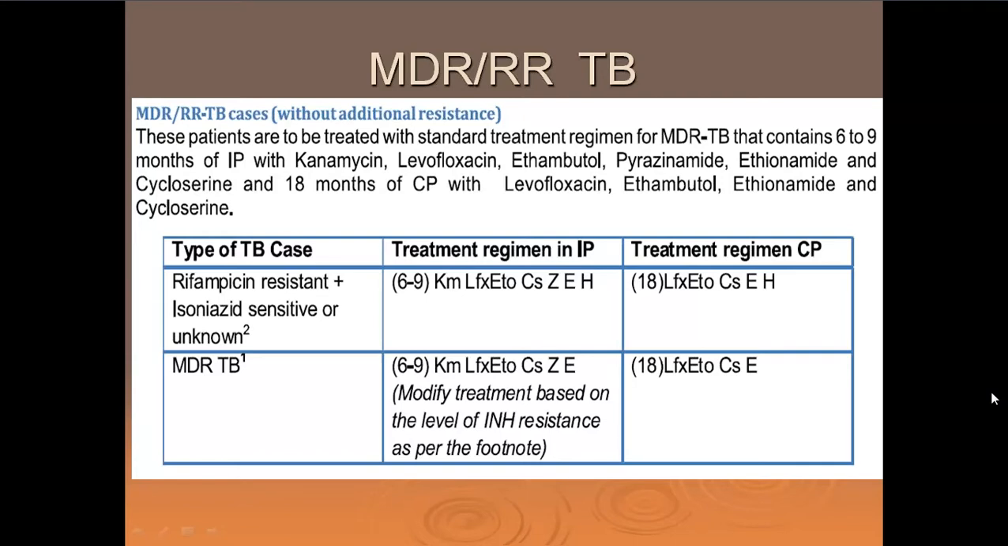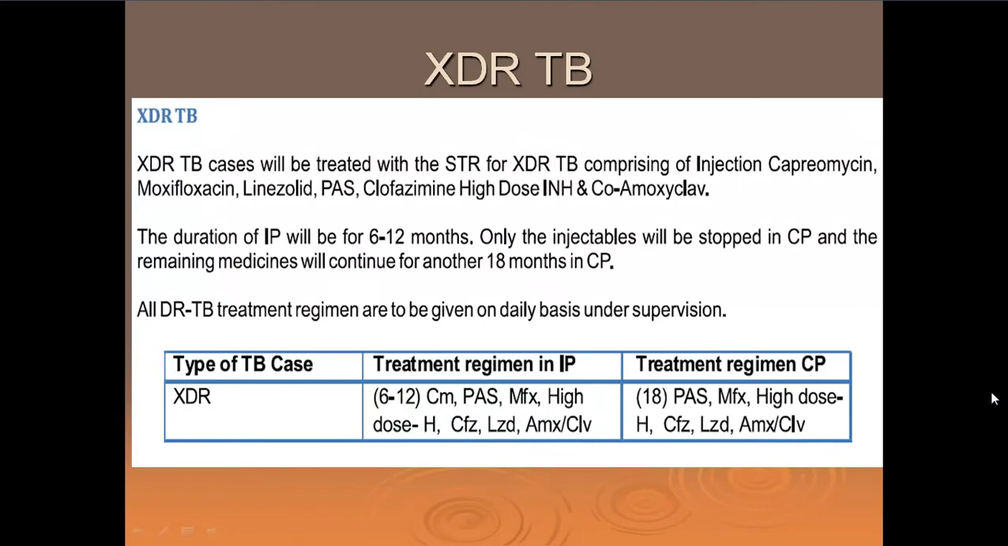That's a long, long time. 18 plus 6 makes it 24. That is 2 years of treatment for MDR. The patient compliance is so important. Now we come to XDR. XDR TB cases will be treated thus. 6 to 12 months, just see the table. Don't worry about what is written. 6 to 12 months of IP, and the CP or the continuation phase remains as 18 months. Okay?